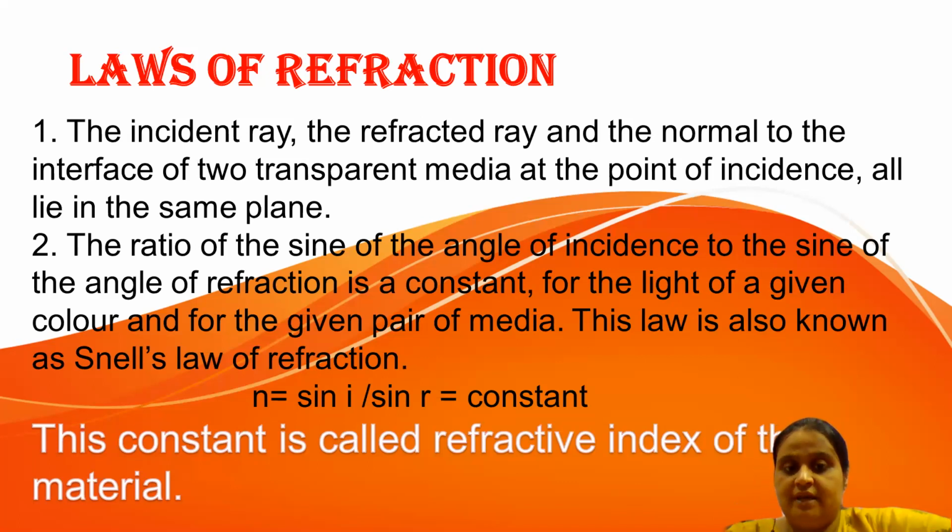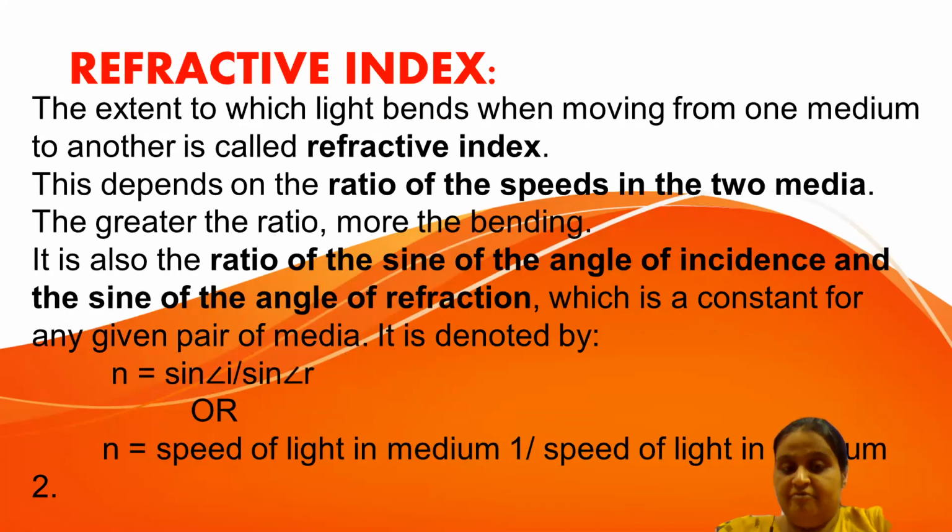We will also learn today numerical based on this formula given by Snell's law of refraction. Before that, let's check it out. What do you mean by refractive index? The value, the ratio N is called refractive index. How will you define that? To what extent the light bends when it moves from one medium to another, this is what is told by refractive index, or you can say N.